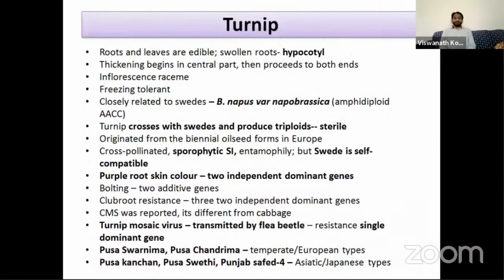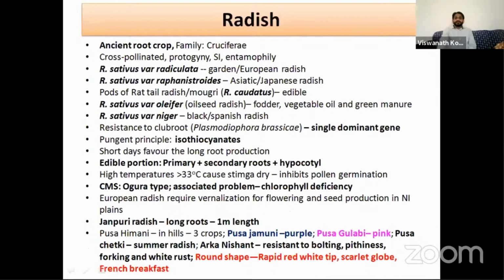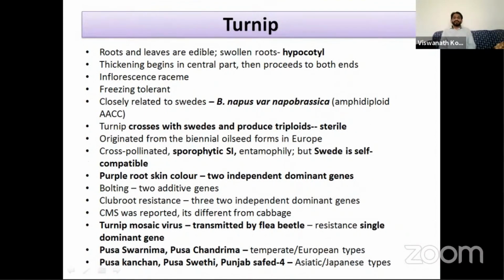Next root crop is turnip. This also belongs to the family Brassicaceae, Cruciferae. Roots and leaves are edible. Here the swollen roots are hypocotyl. In case of radish, the swollen roots are primary roots, secondary roots, and hypocotyl. But in case of turnip, the swollen portion is only the hypocotyl. The hypocotyl thickening begins in the central part of the hypocotyl, and the swelling proceeds towards both ends.